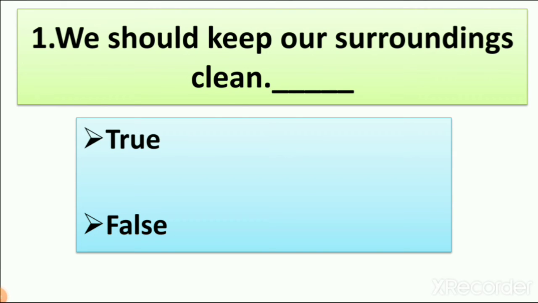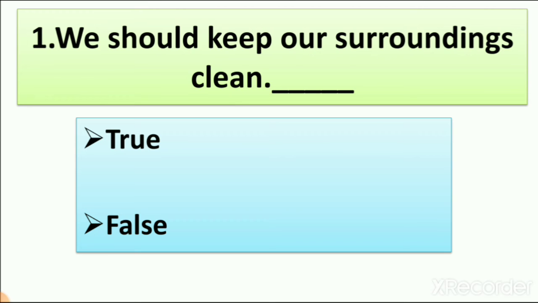We should keep our surroundings clean. So in lesson number 1, You and Your Surroundings, we learn about surroundings, that the area around us, we call it surroundings. So how will our surroundings be? Is that clean or is that dirty?